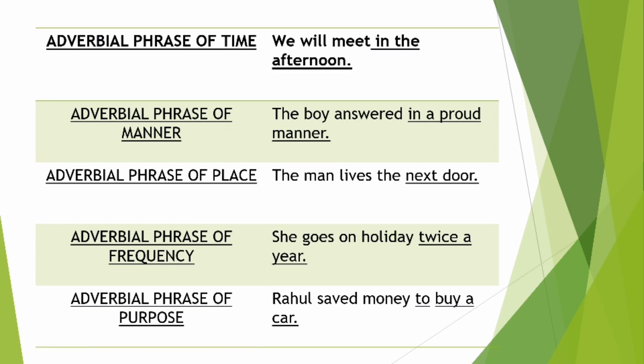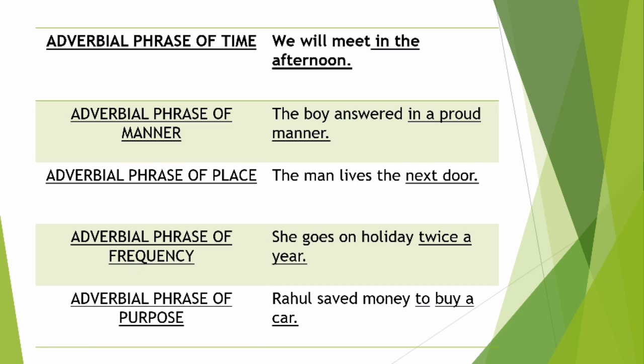In the same way, let's see adverbial phrase of place. The man lives next door. So the place is described, so it will be an adverbial phrase of place. Adverbial phrase of frequency: she goes on holiday twice a year. So frequency is described here, students, so it will be an adverbial phrase of frequency. Adverbial phrase of purpose, the reason for doing something. Just see, Rahul saved money to buy a car. So why did he save money? To buy a car.